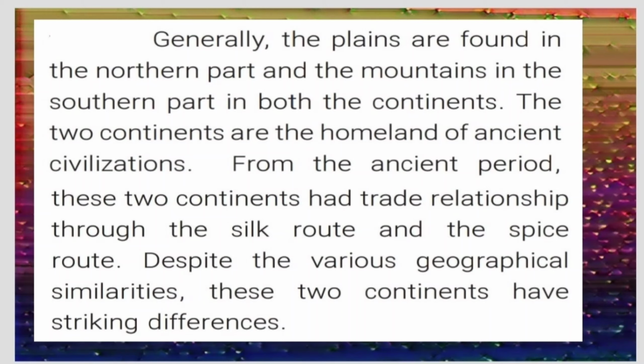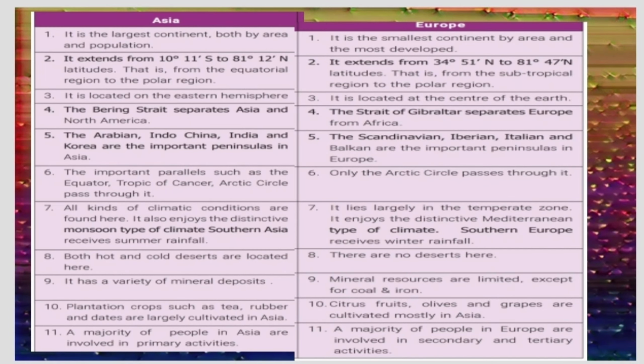The two continents are the homeland of ancient civilizations. From the ancient period, these two continents had trade relationship through the Silk Route and the Spice Route. Despite the various geographical similarities, these two continents have striking difference. Now let us see the difference between Asia and Europe. Asia is the largest continent, whereas Europe is the smallest continent. Asia is located on the eastern hemisphere, whereas Europe is located at the center of the earth.